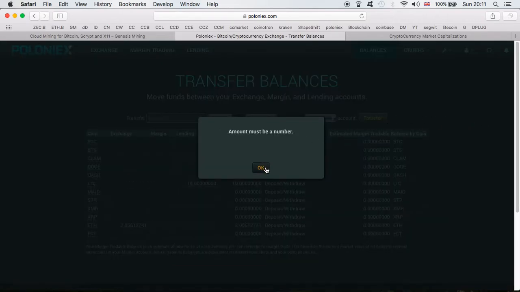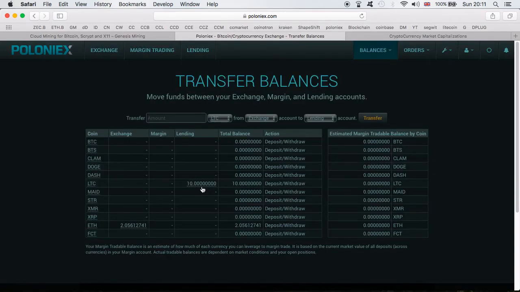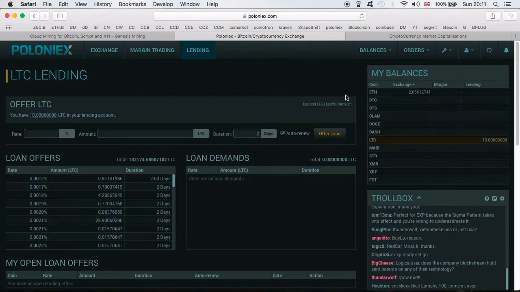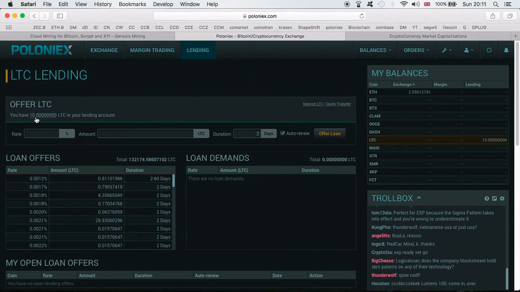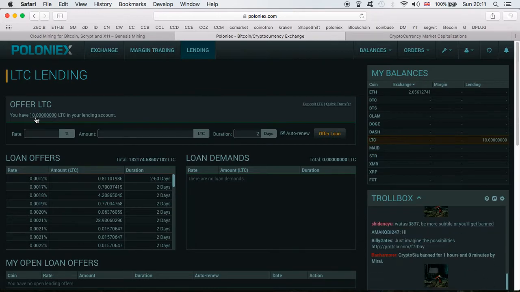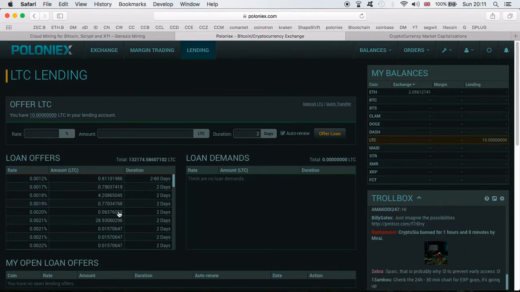Amount must be a number, okay, and then it has moved, as you can see, from my exchange into my lending. So let's go back. Very easy, very straightforward, and as you can see, I haven't lost a single Litecoin. You don't pay a fee for that. So go back to lending. As you can see now, guys, I got my 10 Litecoins and I can start lending it.